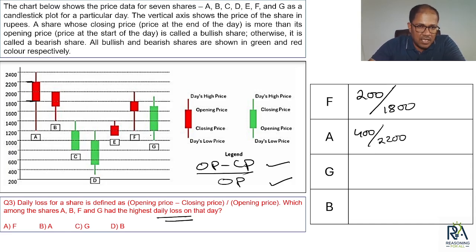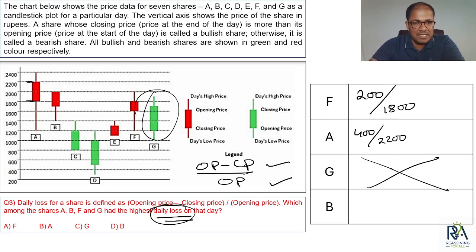G, wait a minute, the question asks about loss. G is a bullish share, so where will the loss be? So we don't need to do anything for G, because the question is about loss. G is not at all making a loss. Okay. Then B, what do we have? Opening is 2000 and closing is 1700. So 300 divided by 2000.